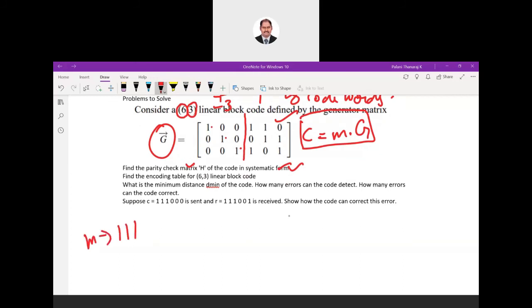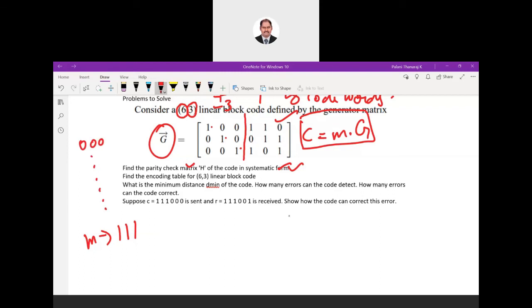In the exam, based on the number of marks they are awarding for the question, you have to provide. If it is going to be a part C 15 marks or a full question of 13 marks, you have to do it for all the 8 combinations. Here I am doing only for one combination, the 8th combination. You have to do it for 000, all the messages till 7.